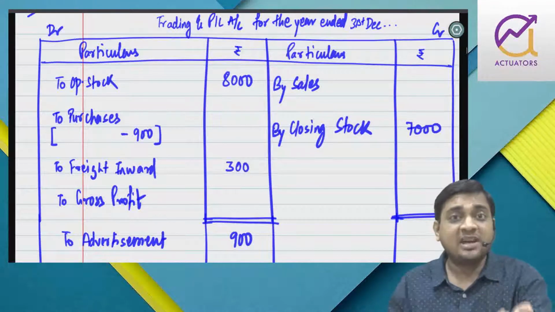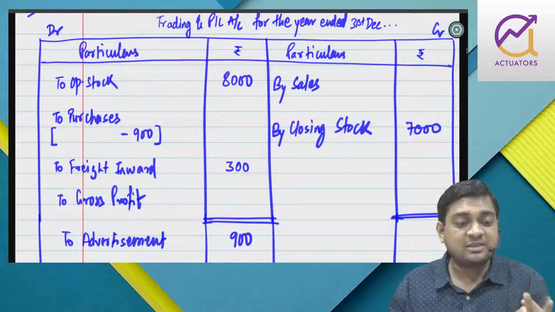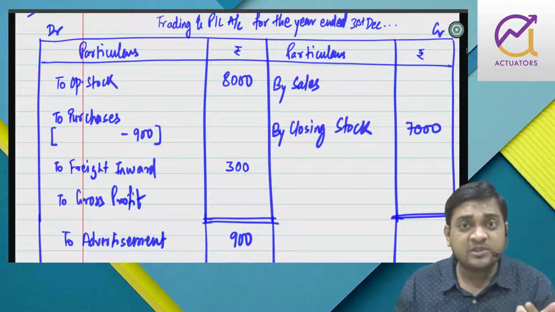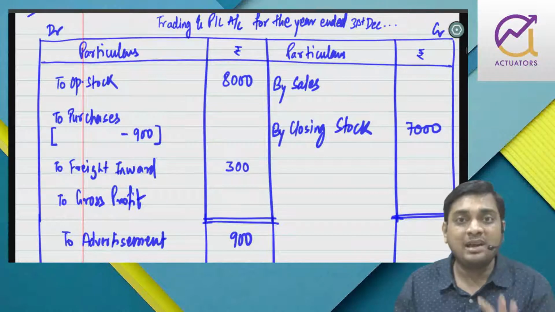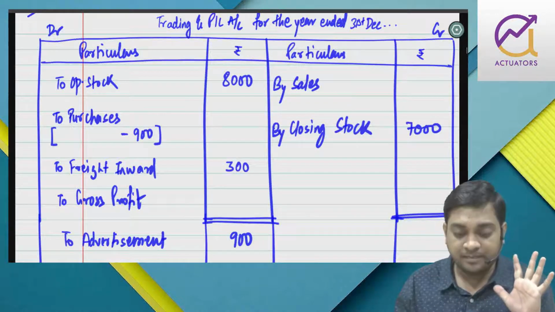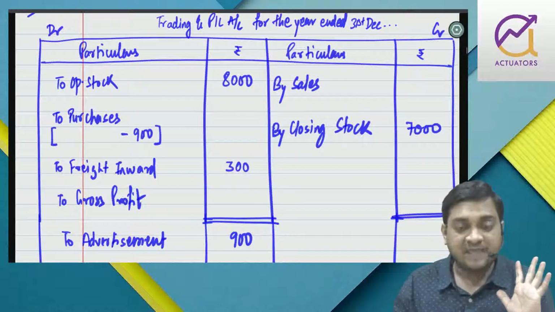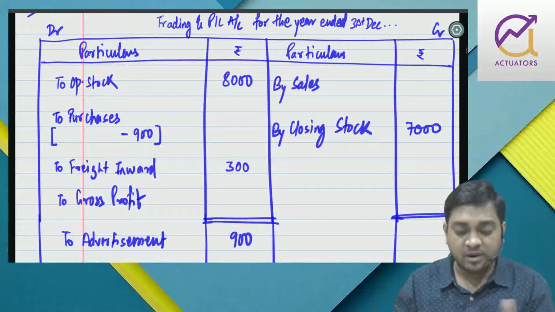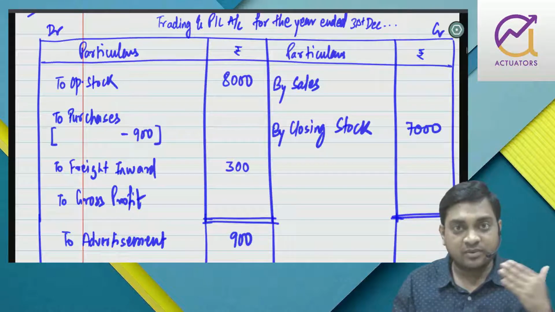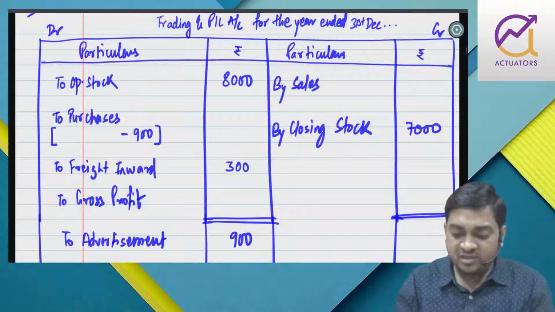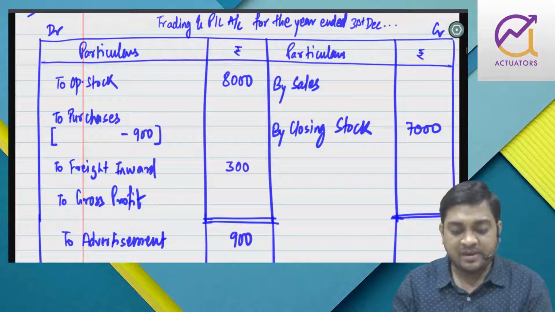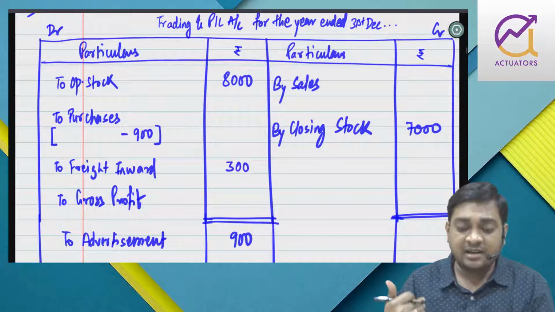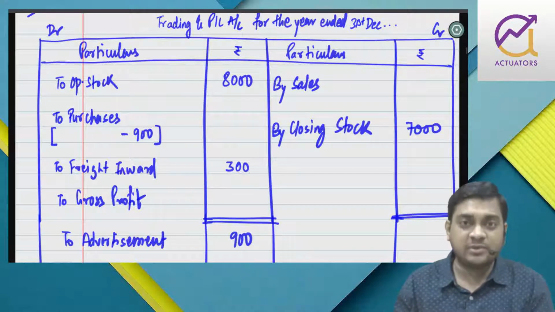And you know that here we cannot get sales by preparing the debtors account, because debtors has two missing figures, one is sales as well as closing debtors. So our ultimate objective right now is to prepare only the creditors account, right? Is that fine? I think it's fair enough that we have understood, since we have done 5 problems as of now. So we can get this type of thinking developed, right? Do it step by step. Never try to complicate things, and this is the best way of doing it.